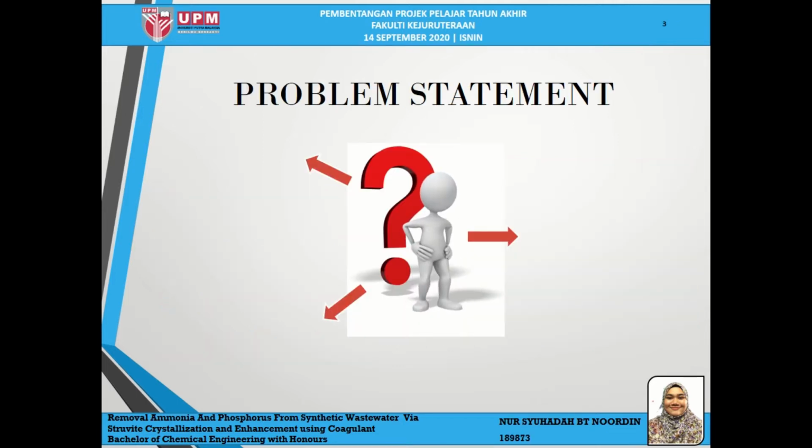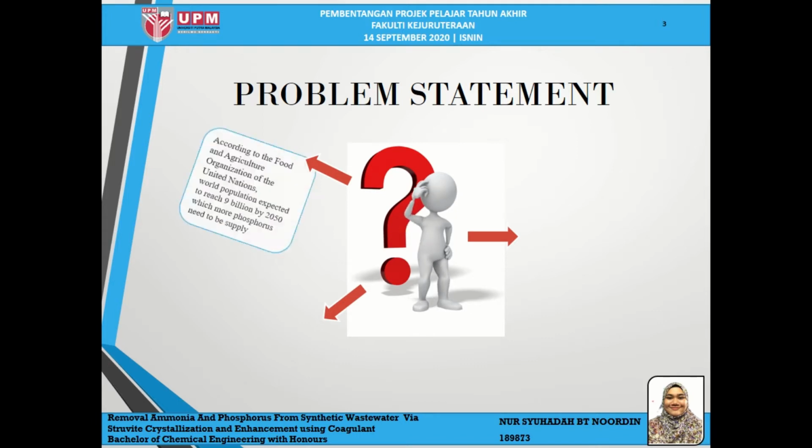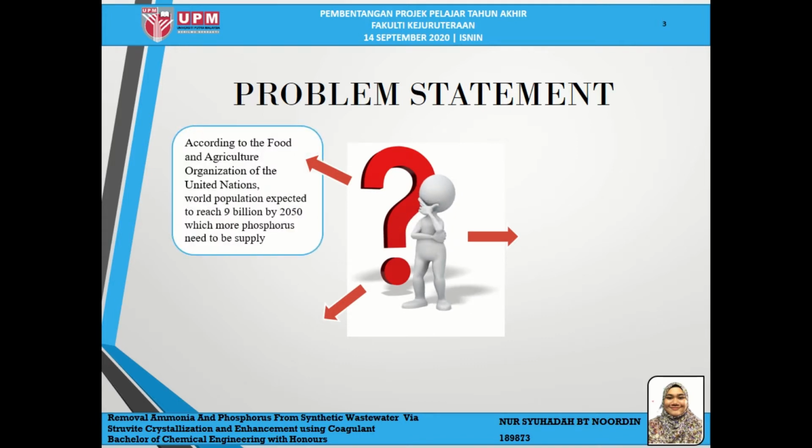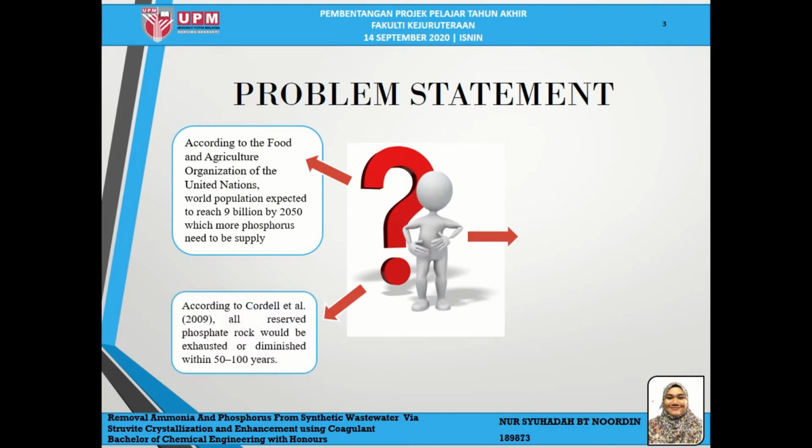Next, move on to the problem statement. According to the Food and Agriculture Organization of the United Nations, the world population is expected to reach 9 billion by 2050, so more phosphorus needs to be supplied, because the global middle class is also increasing, which needs more meat and dairy to be consumed. However, according to Cordell, all reserves of phosphate rock will be exhausted or diminished within 50 to 100 years.